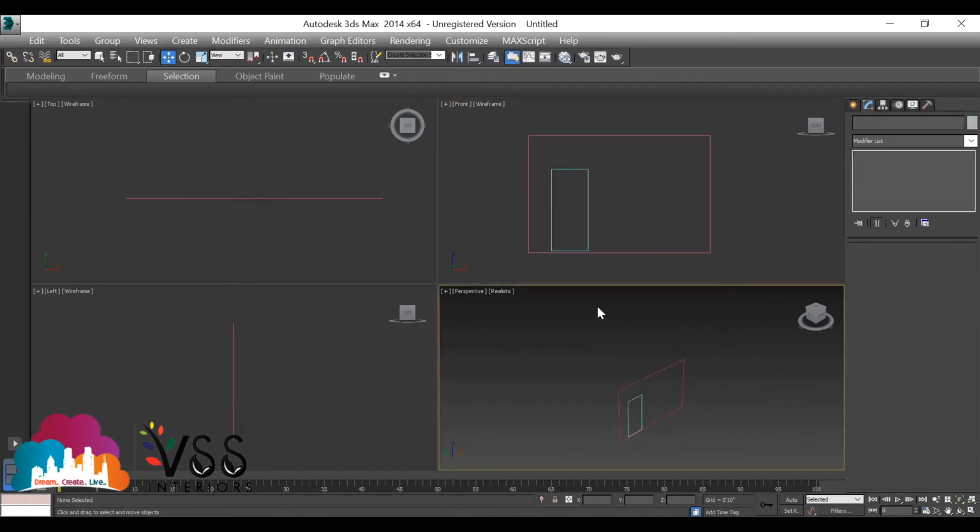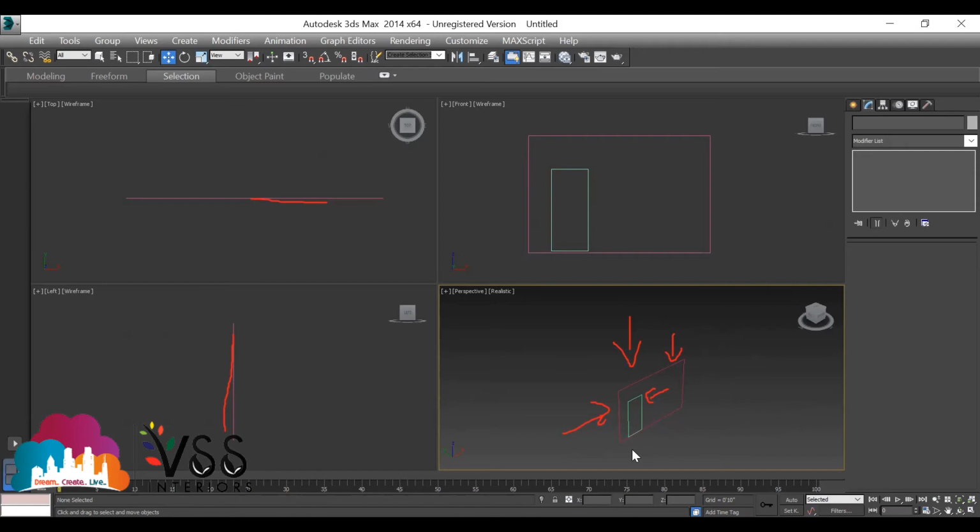And one more thing, whenever you are creating something, listen properly. I've taken a rectangle for the wall and a rectangle for a door. Both the sketches have to be in one single plane. If you see from the side view or from the top view, it should look like one single plane. Understand? Clear? Okay, understood, sir.